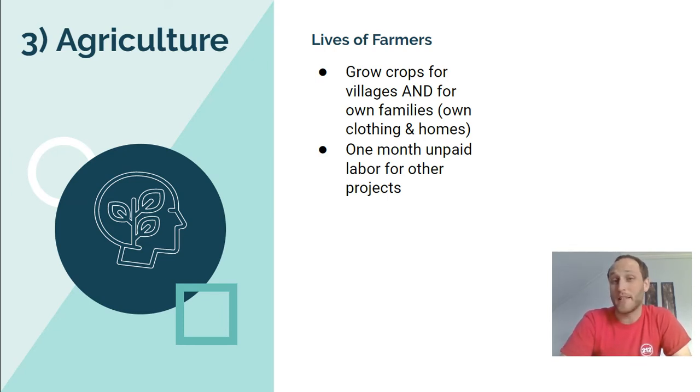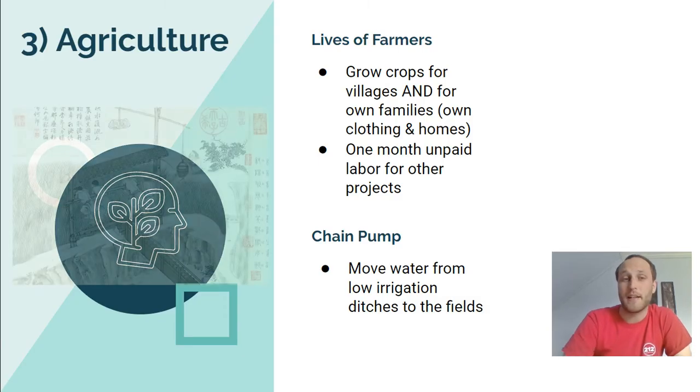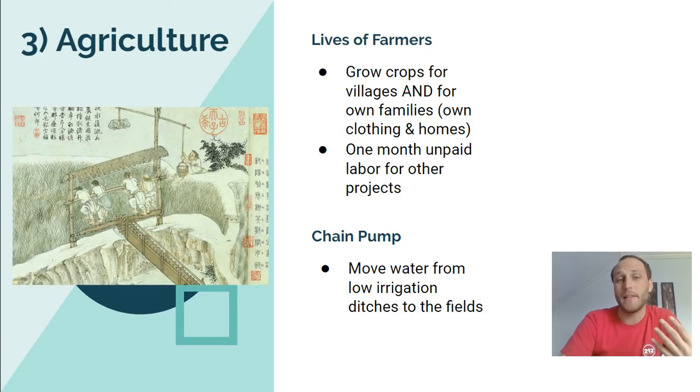You were also required a lot of times to have unpaid labor for other projects that the emperor wanted from you. So we can see that the farmers had a pretty low class, not caste. That was India. Some inventions that they had, though, that helped with farming. They invented the chain pump during the Han Dynasty, which looks kind of like this, where you would take these pedals and you would be able to move the water from the low irrigation ditches onto the fields.